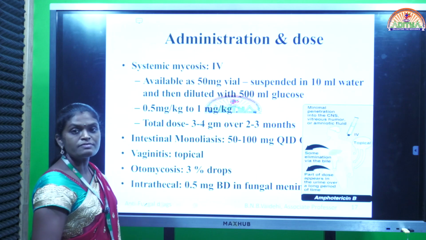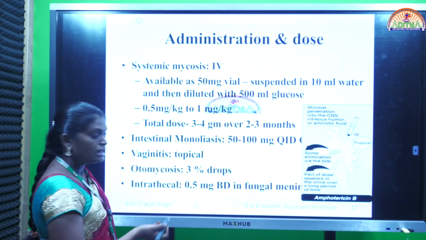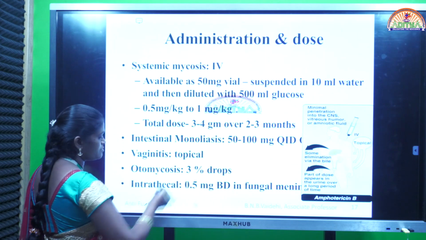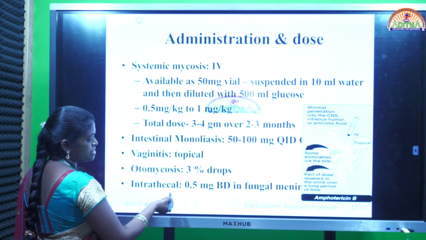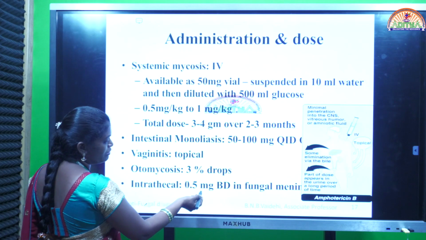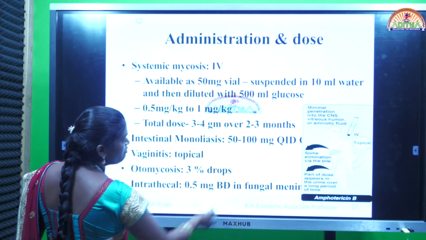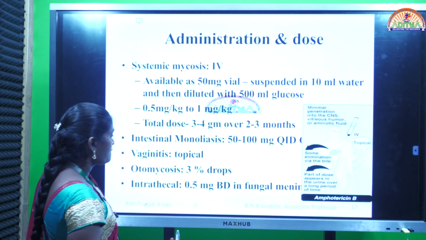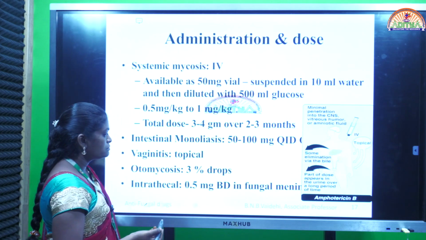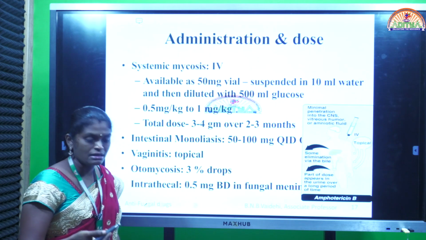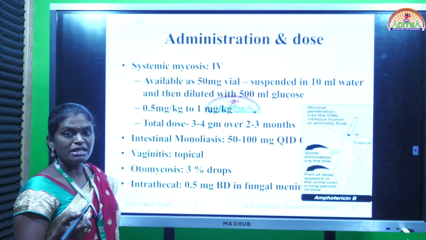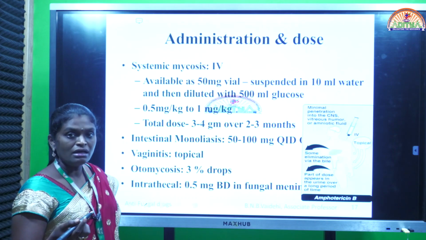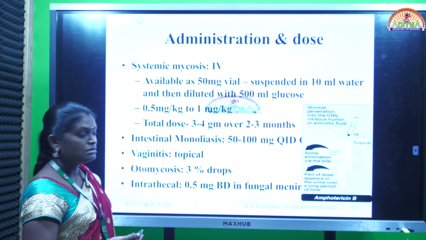Otomycosis. Otomycosis means ear infections. In such conditions, we will give the drug in the form of drops, 3% drops. Intrathecal administration, that is 0.5 milligram of the drug is administered in fungal meningitis, to the membrane. Meningitis means brain infection. Meningitis is nothing but infection caused to the brain with the help of fungi.